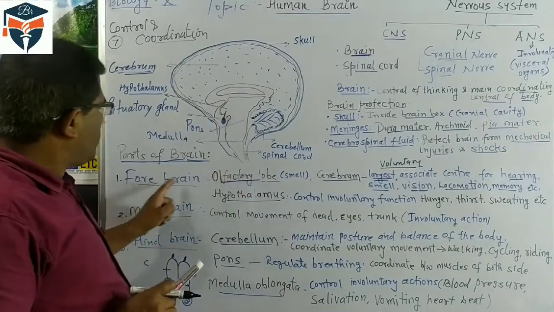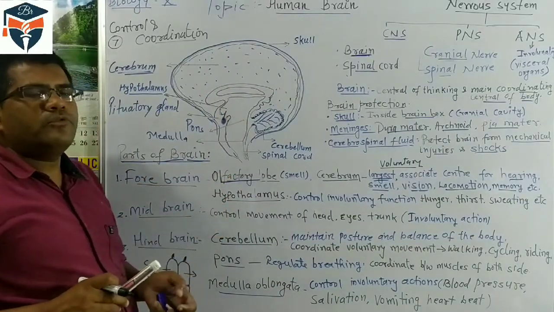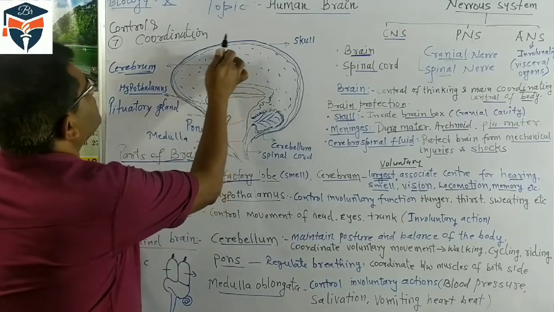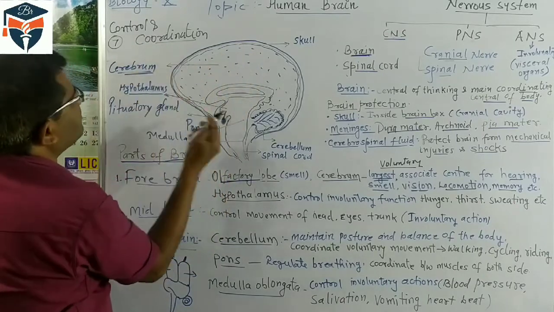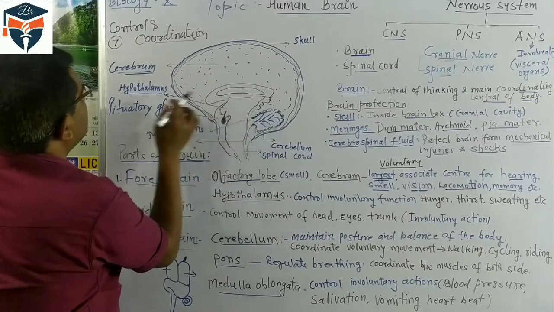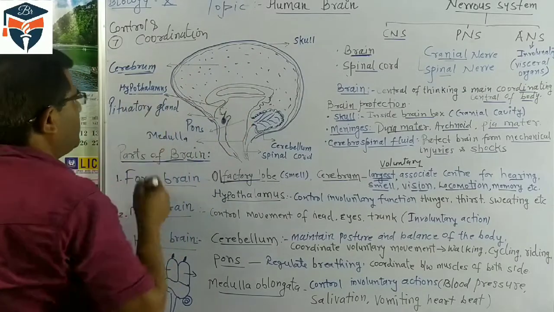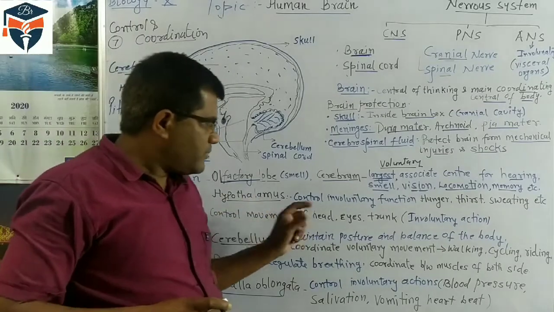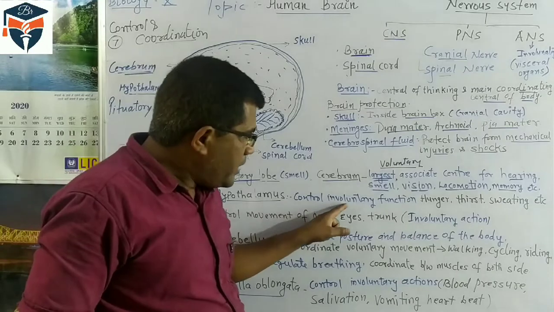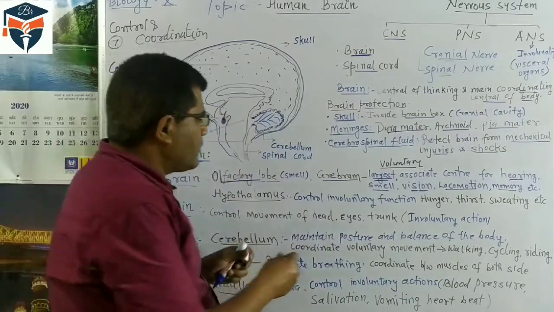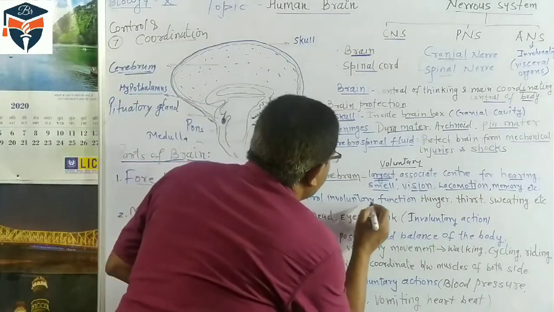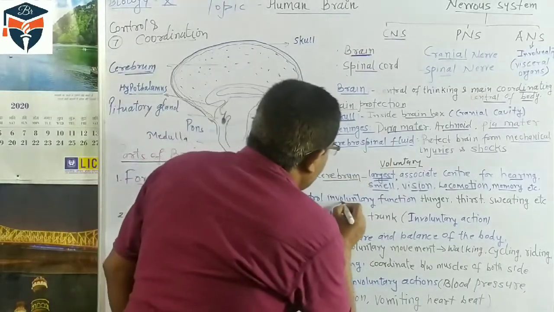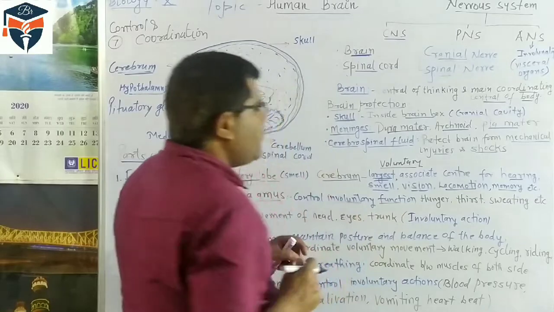Another part in the forebrain is the hypothalamus. You will see this is the cerebrum, and this one part is integrated. It is called the hypothalamus. The hypothalamus is a part of the forebrain, and what is its function? It controls involuntary functions. The cerebrum was controlling the voluntary functions, and here it controls the involuntary functions.